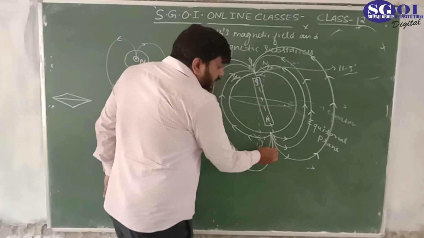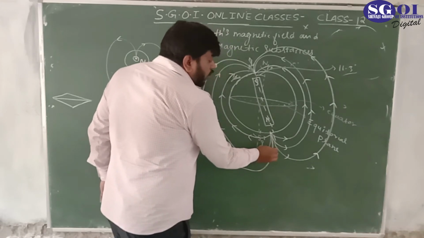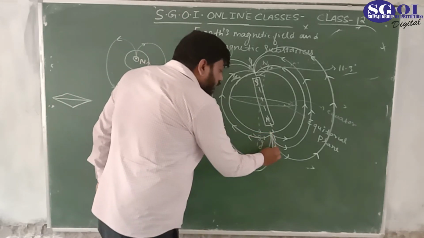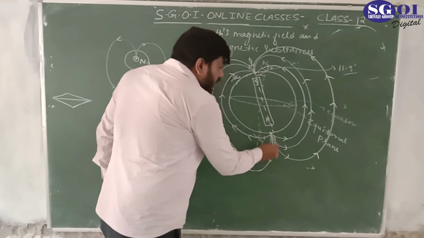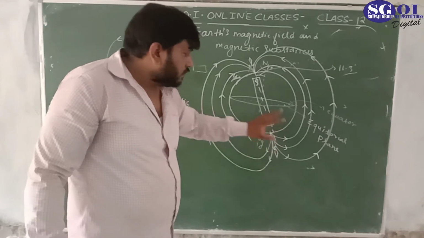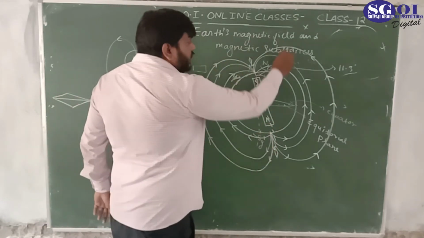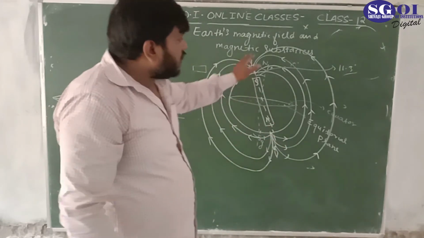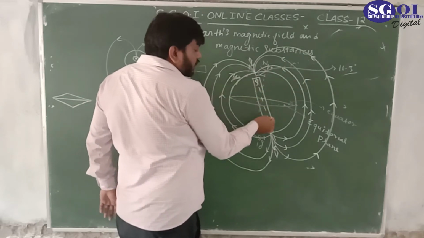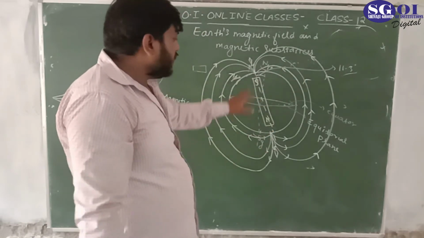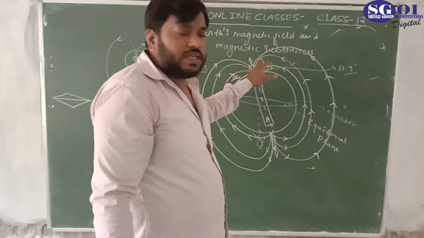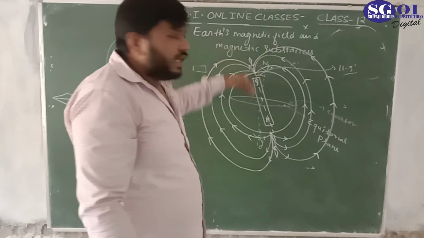But here the pole of the dip needle which is pointing towards the surface is south. This is south, because this is north, so it is south. Both are attracted to each other. Because we have the direction of the earth's magnetic field, it was like this. So this is north and south. This is the imaginary bar magnet north, and this is the south. From north, magnetic field lines emerge out, and into south they are entering.